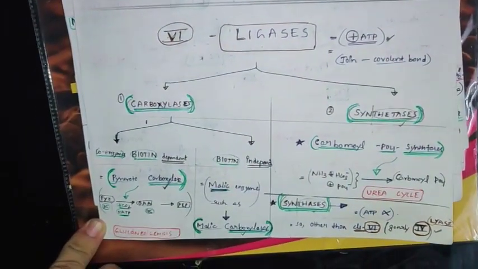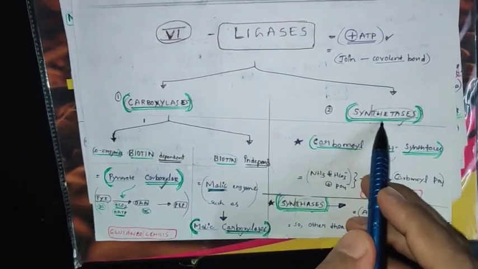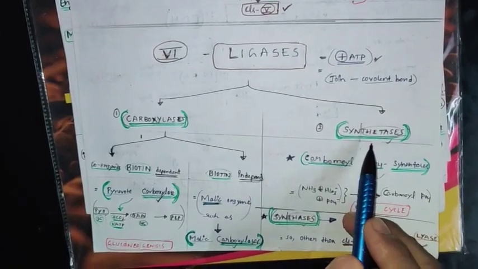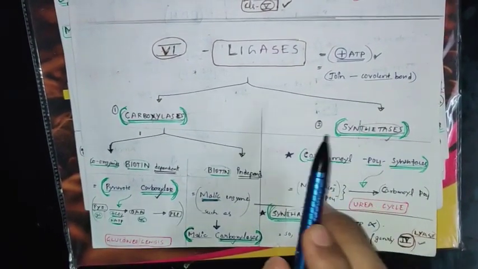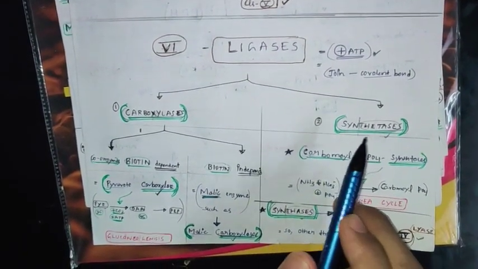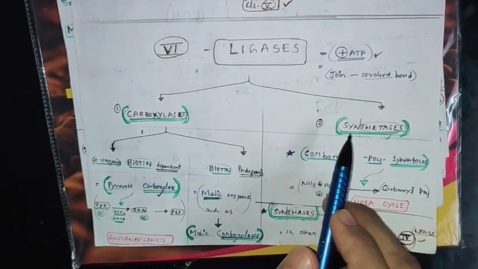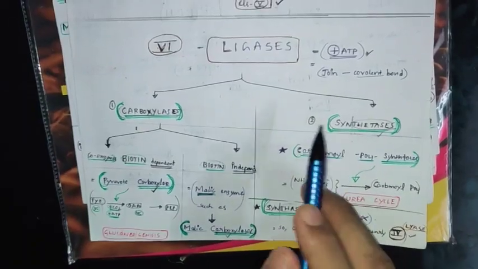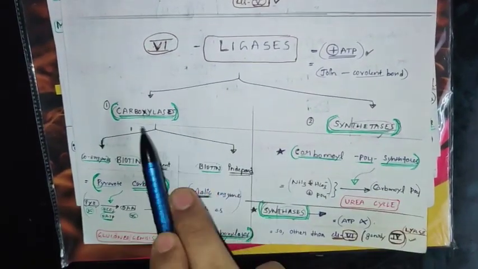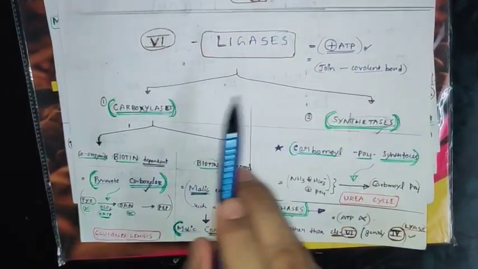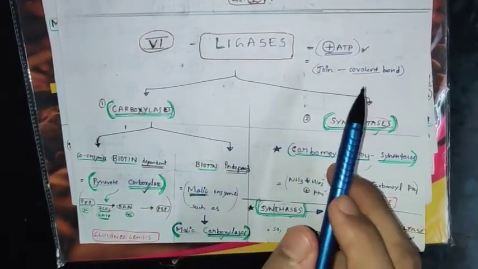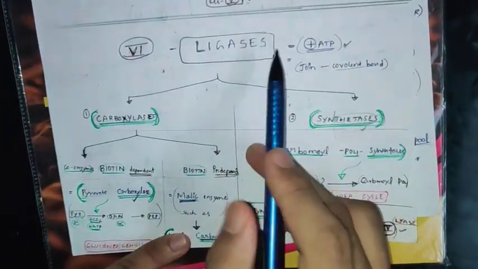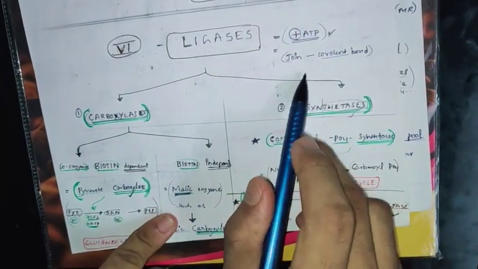Carboxylase, synthetase. If you remember the previous topic, we discussed a reaction example in synthetase. In dehydrogenase, we discussed glutamate converting into alpha ketoglutarate, and on the other side glutamate converting into glutamine.